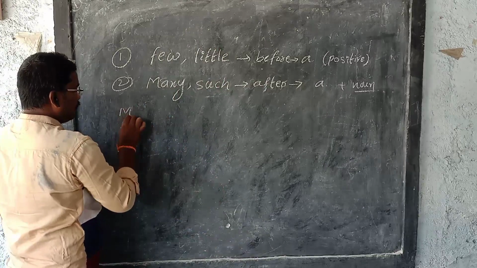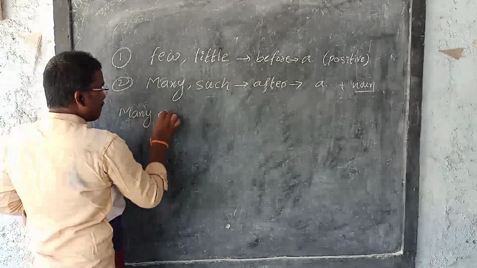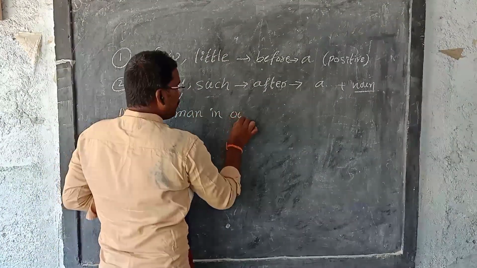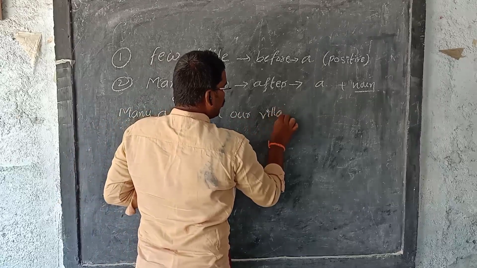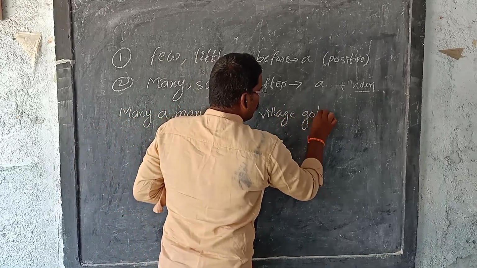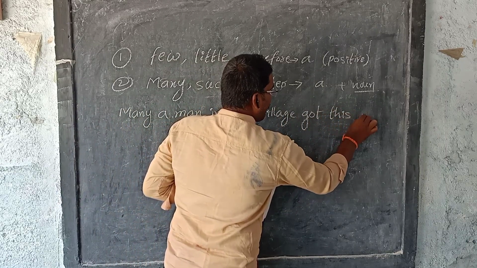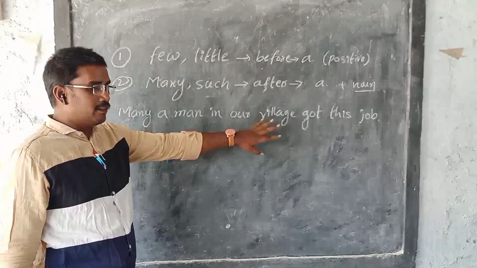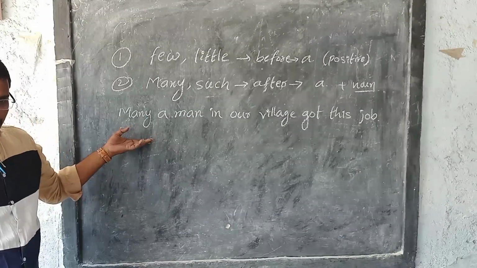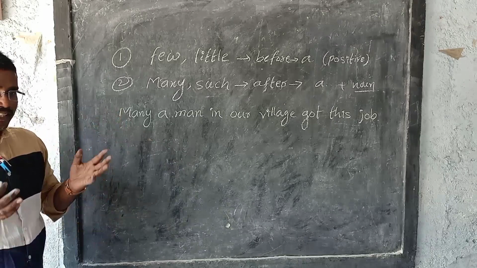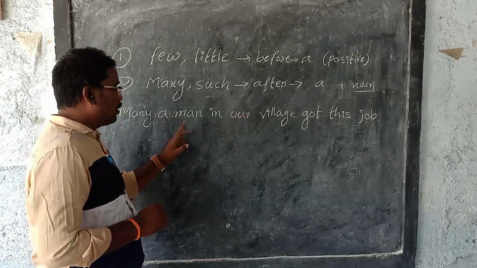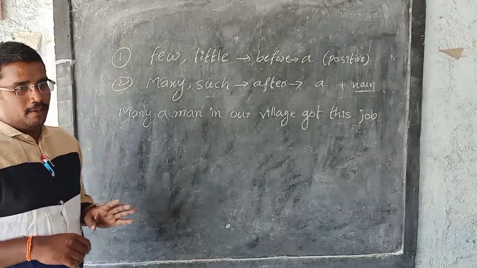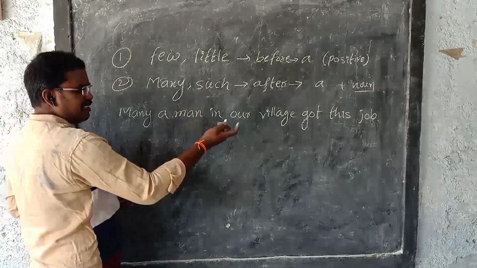See: many a man in our village got this job. It means many participated in that. So many educated and qualified persons were there for the job, but one man got it. Many a man. And such, we generally use that.